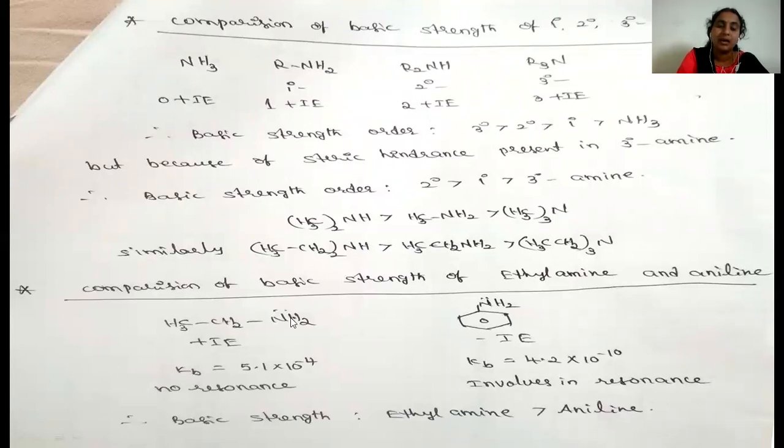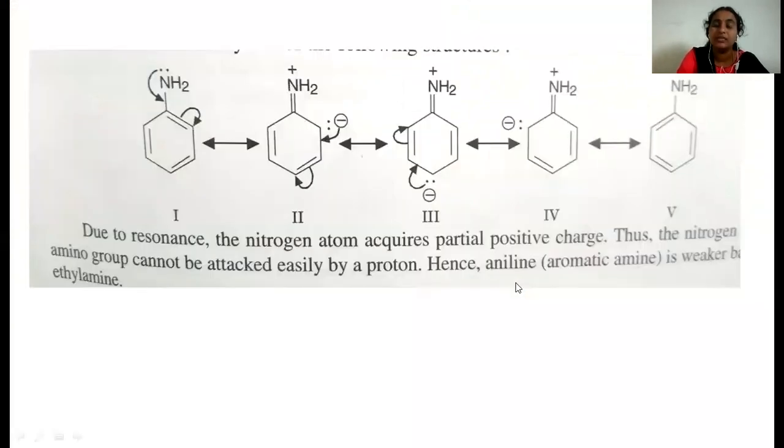As for the comparison of alkyl amine basic strength and aromatic amine basic strength, in the alkyl amine, this alkyl group acts as a plus I effect group, whereas in aromatic amine, this group acts as a minus I effect group. Here there is no involvement of resonance in alkyl amine, but in aromatic amine there is resonance, hence alkyl amine basic strength is more as compared to the aromatic amine.